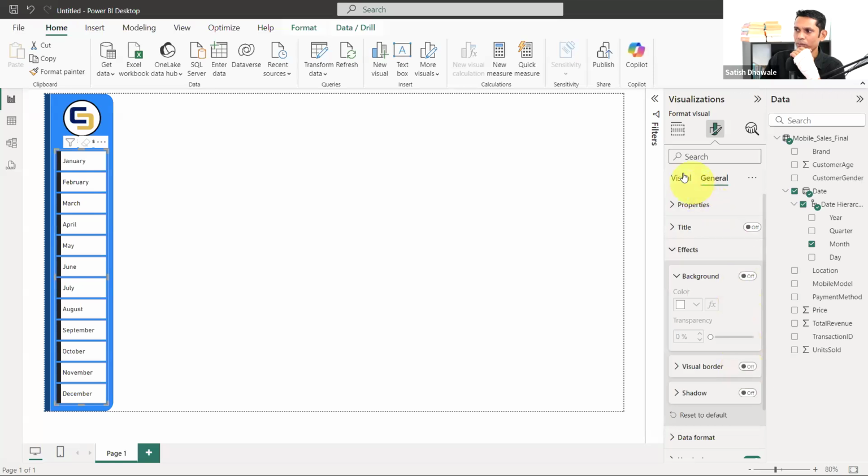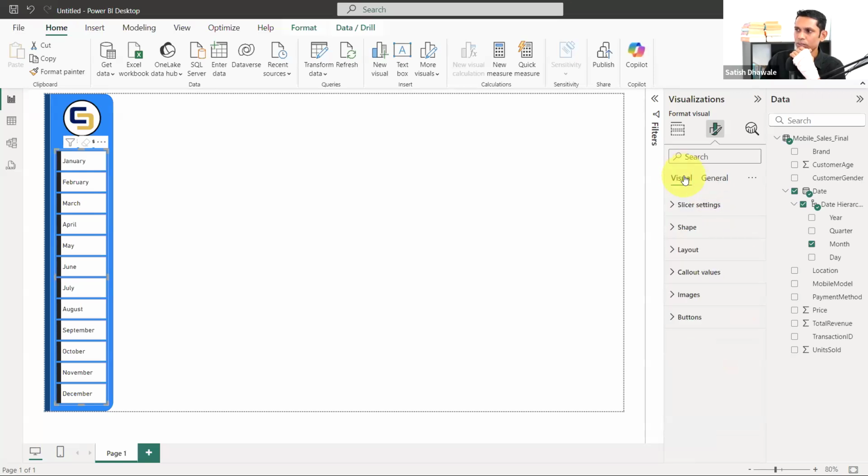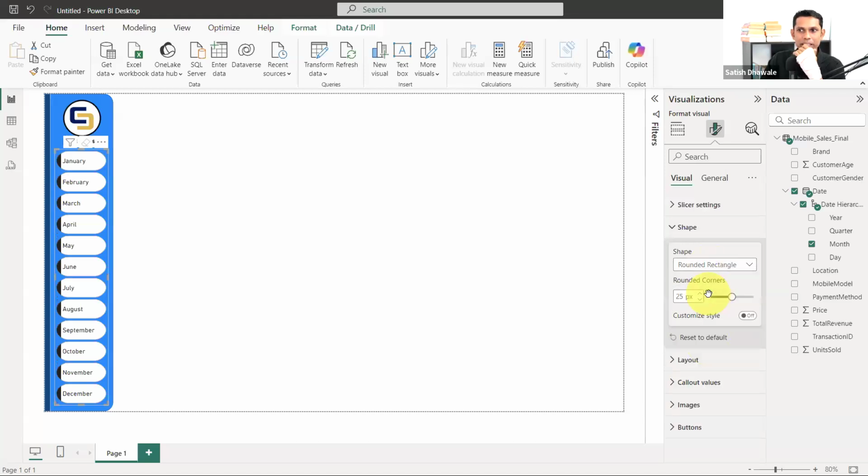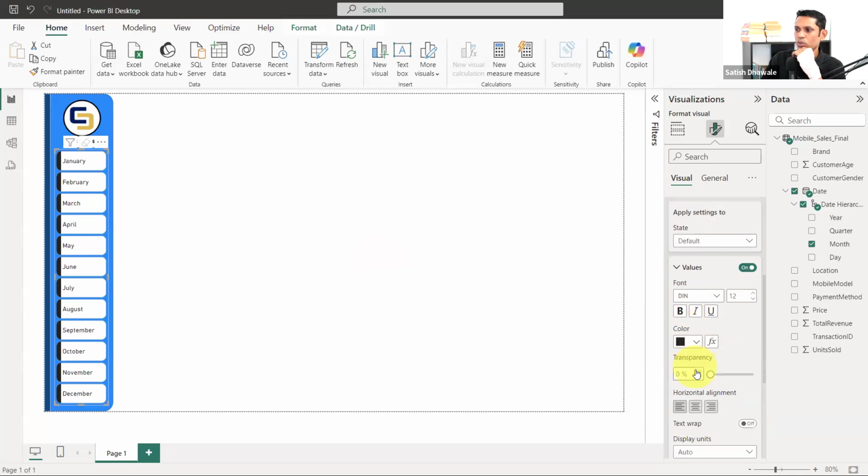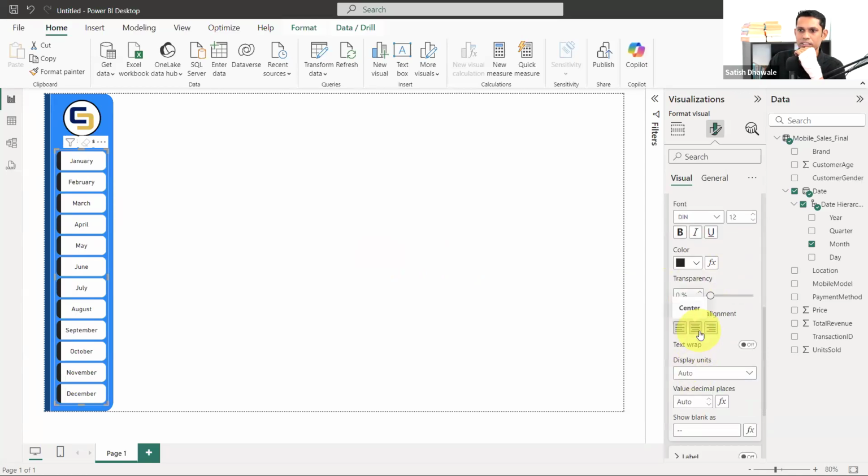So it's okay. And if I want every button to be rounded, then I'll go to the layout. I will go to the shape, and there will be a rounded rectangle. But again, these buttons have too much rounded corners. It's showing too much. Let's go and change it to 10. Yeah, this is looking pretty good. Okay. Even you can change the alignment of the callout values. Go and make it center. This will also be good. If you want, you can keep it left. You can keep it center. This way you can use it.